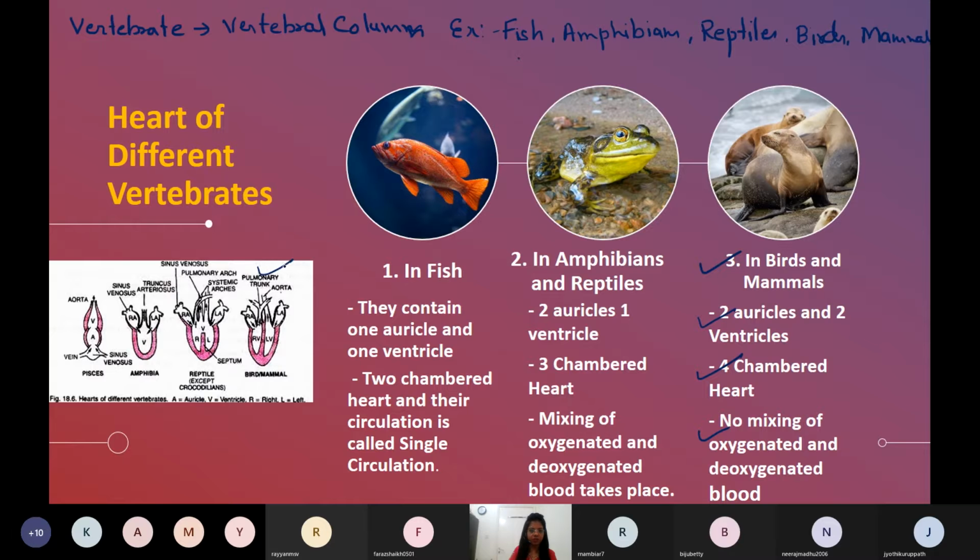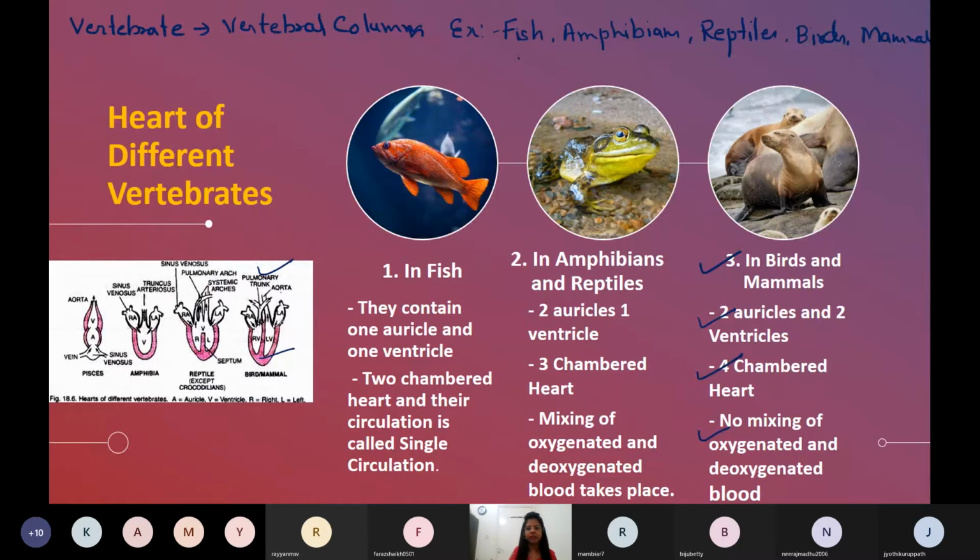So here is a picture of the heart of birds and mammals. Just look here at the septum. A proper septum is there from top to bottom, which divides the left and right side of the heart, or you can say the oxygenated and deoxygenated parts of the heart.